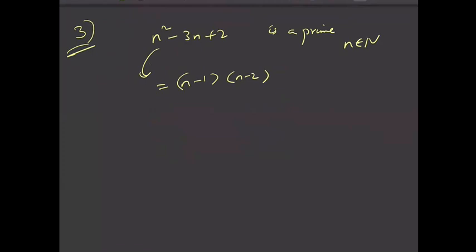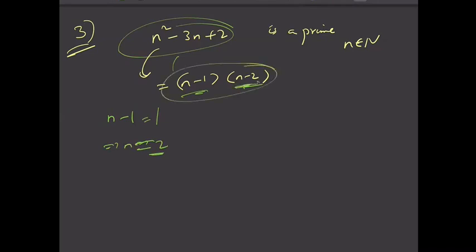So what are the possible cases? If a prime number is a product of two numbers, then one of the numbers must be 1 or minus 1. Say if n minus 1 is 1, this means n is equal to 2. Then n minus 2 is 0, so n square minus 3n plus 2 is 0. This is not prime, so this case is rejected.